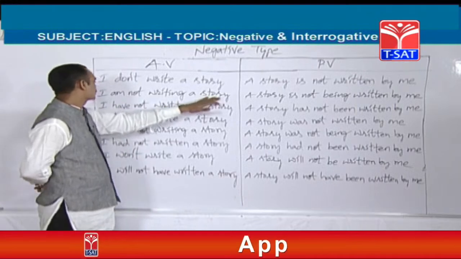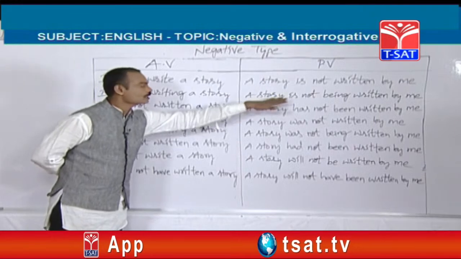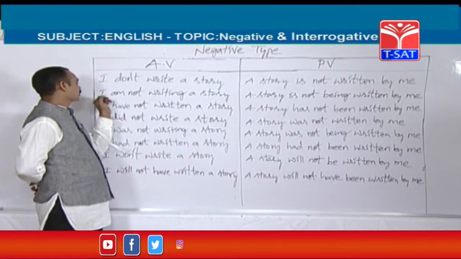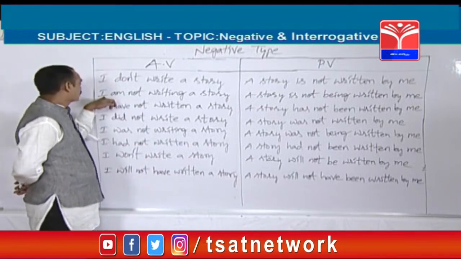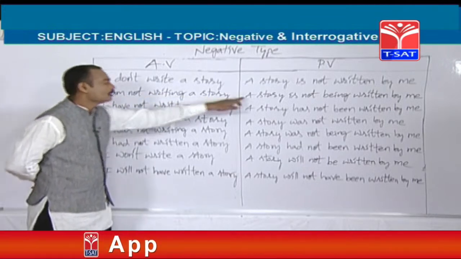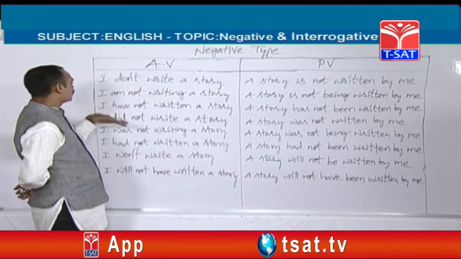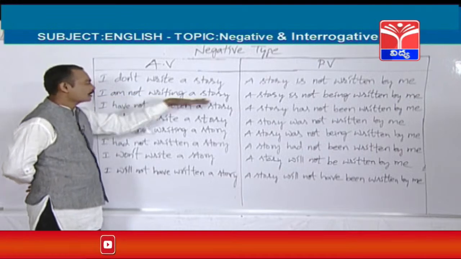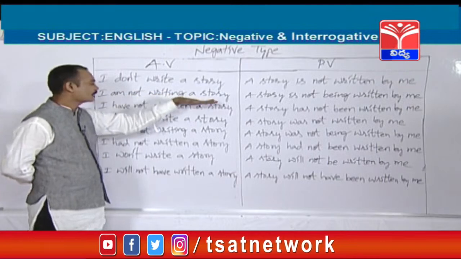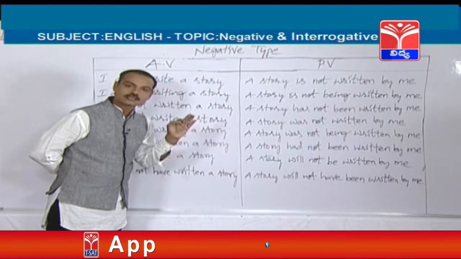For example, stories. I am not writing stories, plural object. Stories are not being written by me. Let's take another subject. For example, the subject here is Prabhakar. Prabhakar is not writing a story. A story is not being written by Prabhakar. For example, plural: Sarita is not writing stories. A different subject with a plural object. Sarita is not writing stories. Answer: stories are not being written by Sarita.